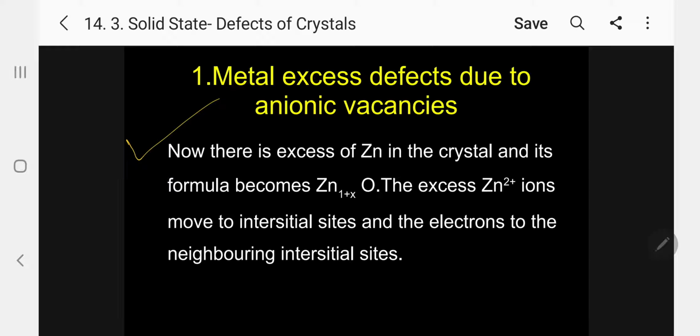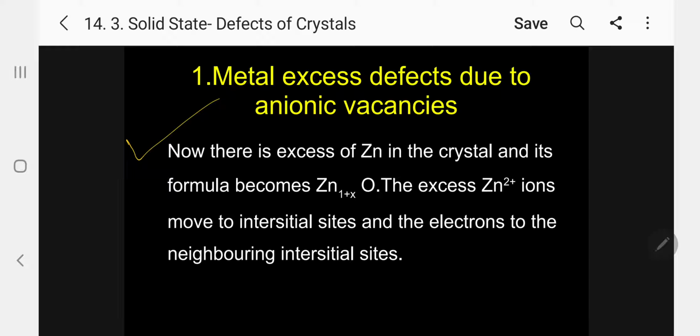Next, I will discuss under the non-stoichiometric defects, the metal deficiency defect. So far we have discussed metal excess defect. Now I will concentrate on metal deficiency defect. Ferrous oxide, FeO, is the specific example. There are many solids which are difficult to prepare in the stoichiometric composition and contain less amount of metal as compared to stoichiometric proportion.